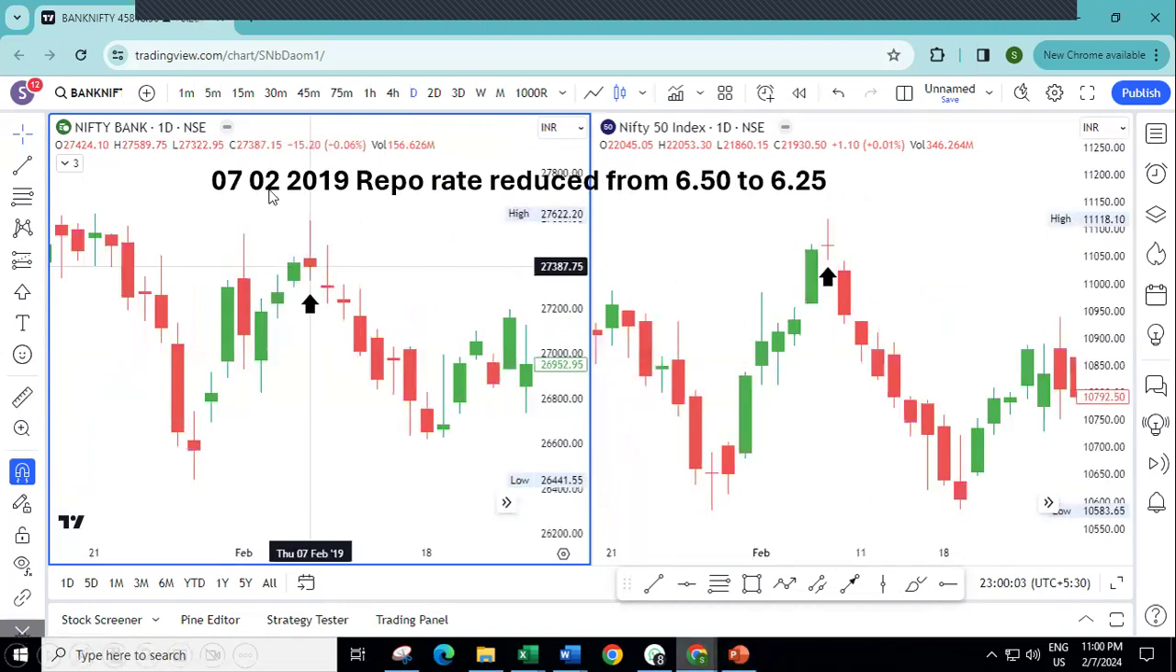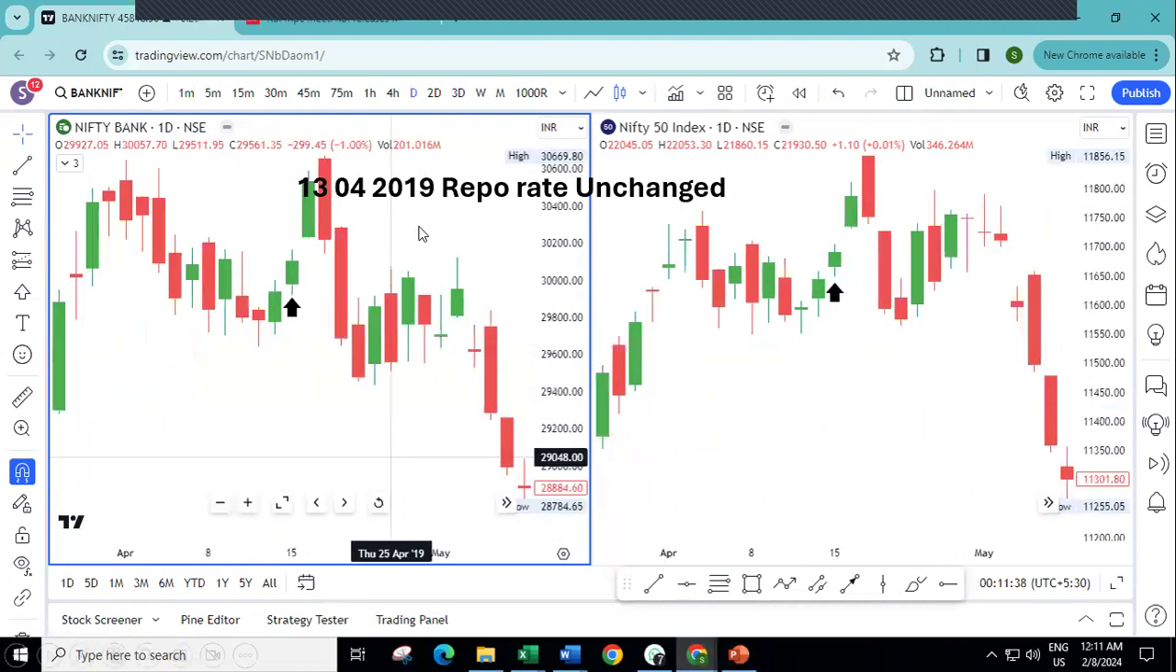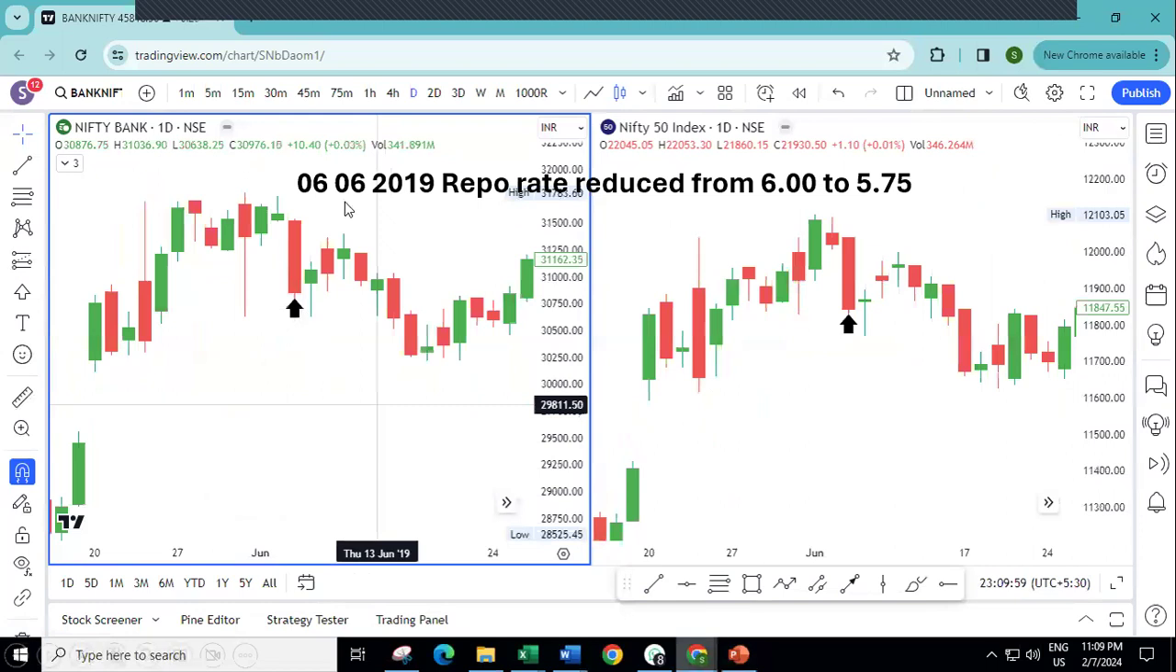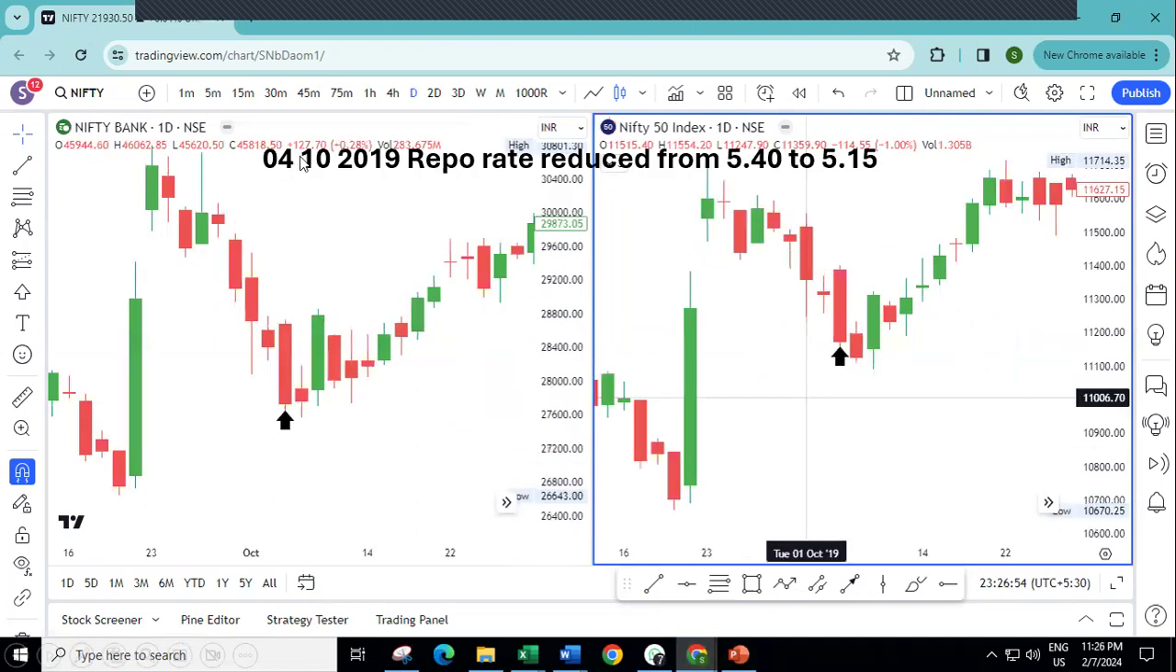Again, 7/2/2019, 6.5 to 6.25, sorry, here. 13/4/2019, repo rate unchanged, the market took it positively. Okay, green. 6/6/2019, repo rate changed from 6 to 5.75, the market tanked. August 2019, 5.75 to 5.4, again the market tanked. 10 October 2019, 5.4 to 5.5, the market tanked heavily.